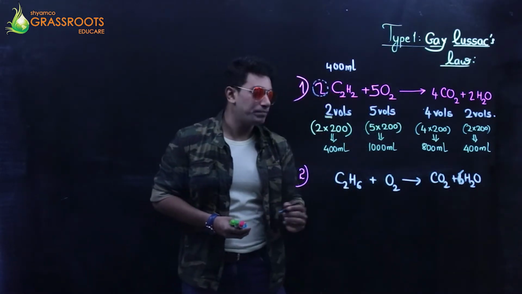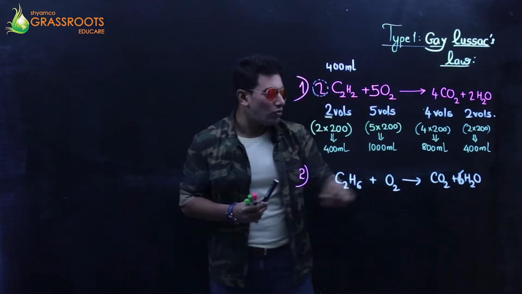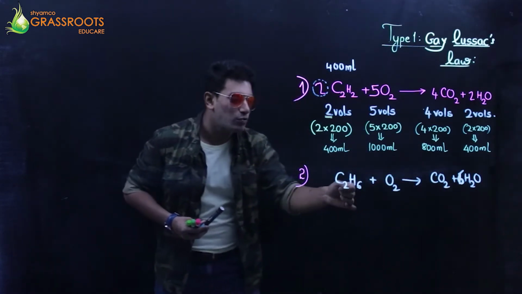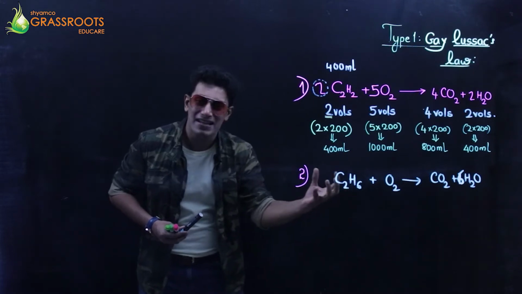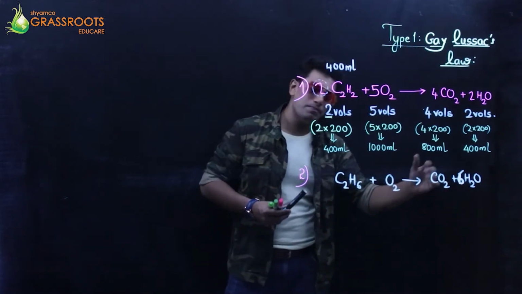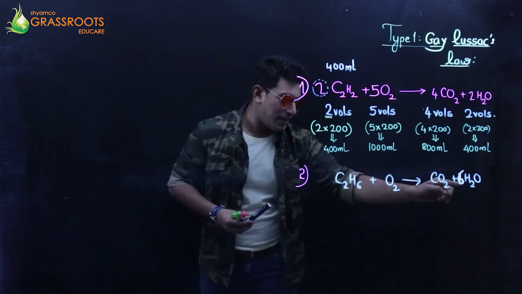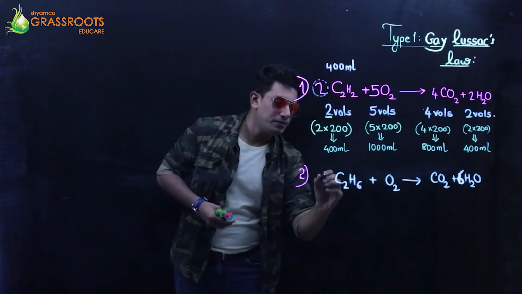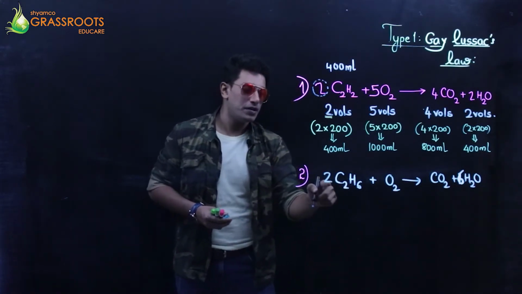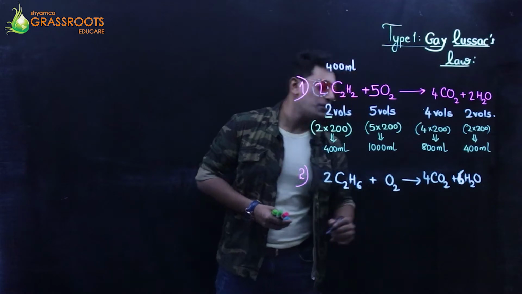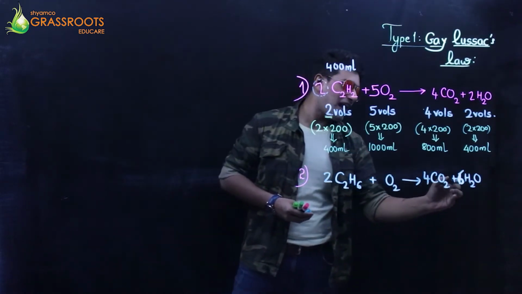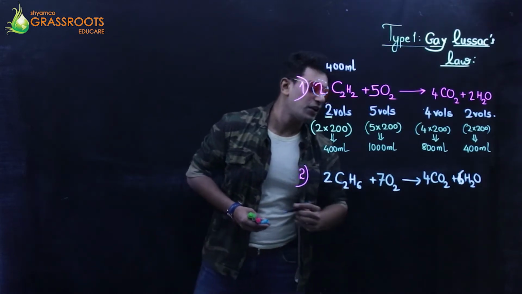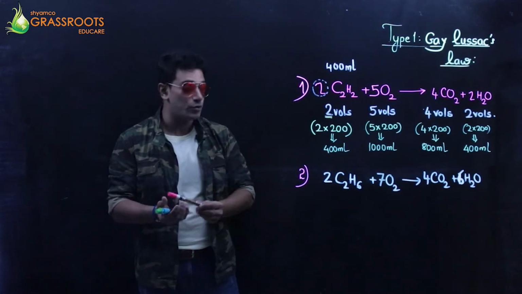6 H2O. Why am I doing this? Look at the thought. Oxygen was an odd number out there. I tried to double it, but that was not fixing my balance with hydrogen. So I just made a double of it. So I made it 6. Hydrogen is 12. Hydrogen is 12. Carbon is 4. Carbon is 4. And oxygen is 8 and 6. 6 plus 8, that's going to be 14. 7 out here. This is the balanced chemical equation.